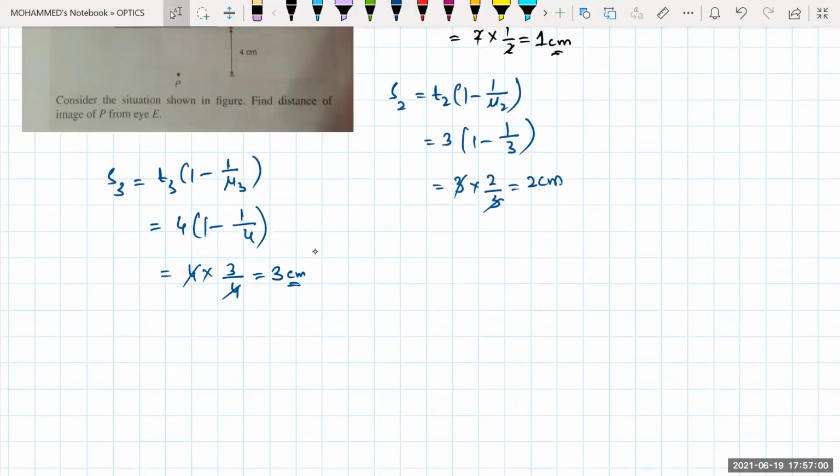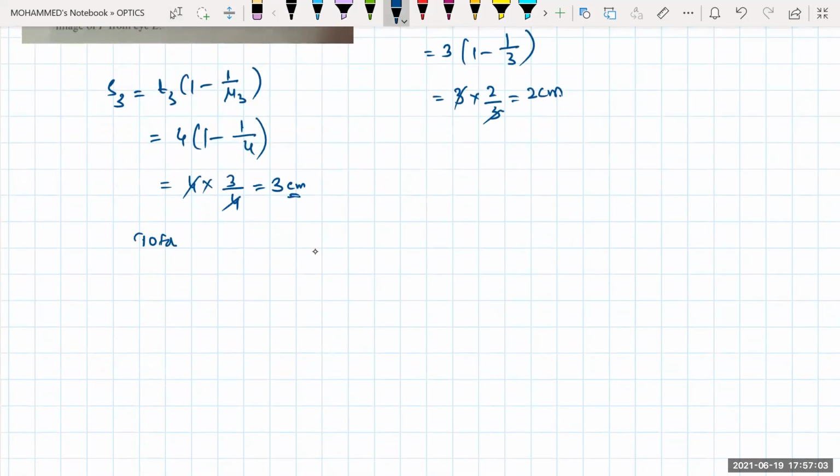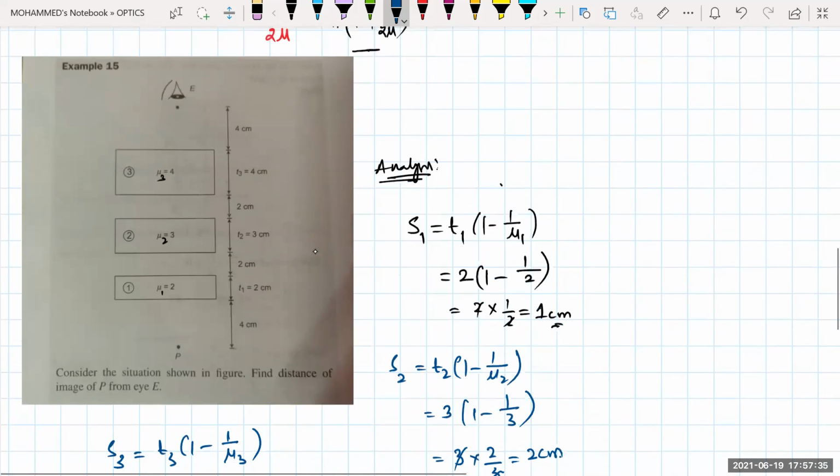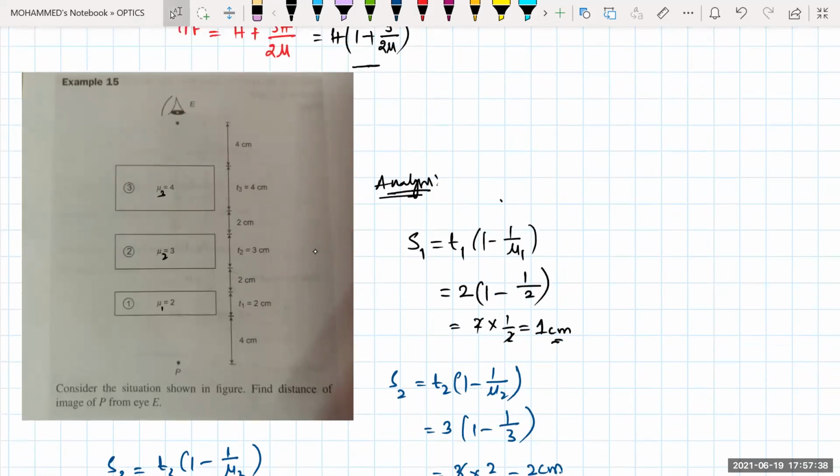So the total shift will be equal to S1 plus S2 plus S3, and that will be 1 plus 2 plus 3, which is equal to 6 centimeters. That means the image of P is being formed at a distance of 6 centimeters from the point P. Is that clear? If you see the object from this eye, this point's image is being formed 6 centimeters away.